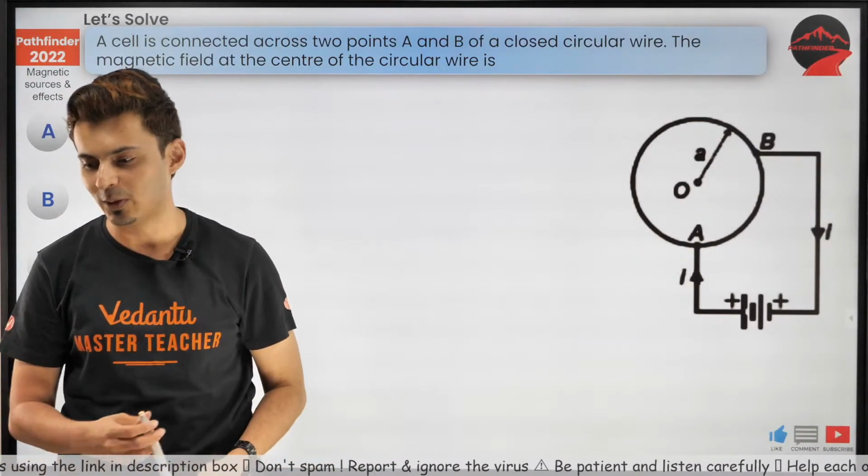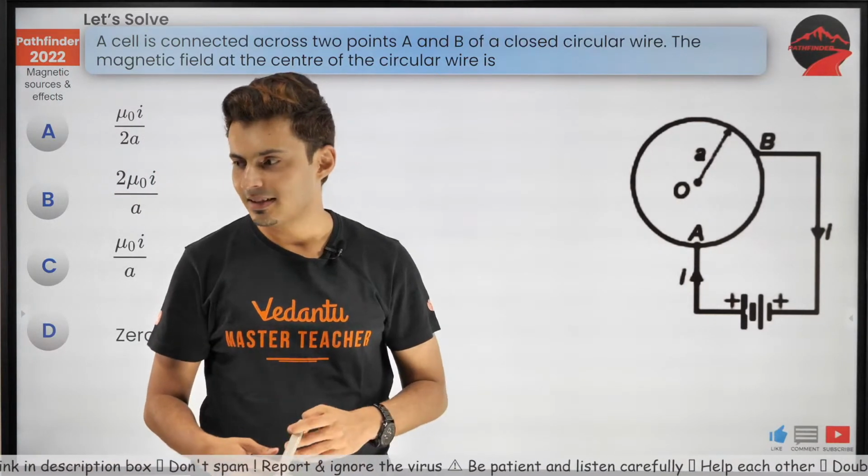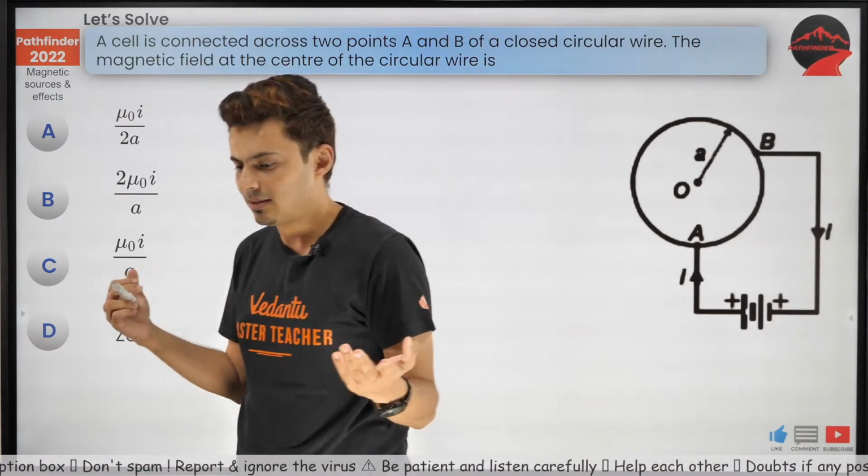Thank you for all the love from Pondicherry. Windbone says D, Ankit says A. I don't know. What's the answer?